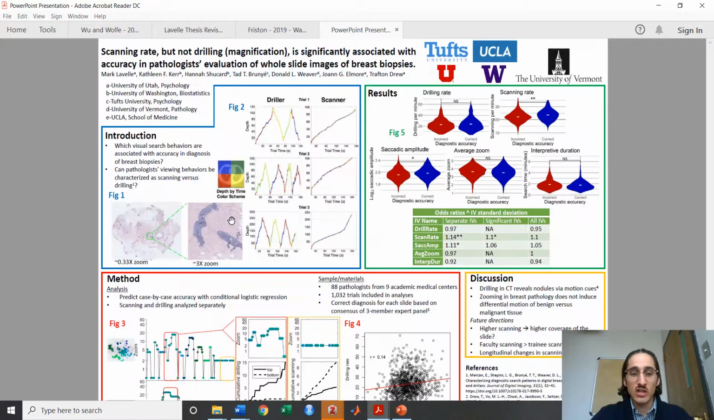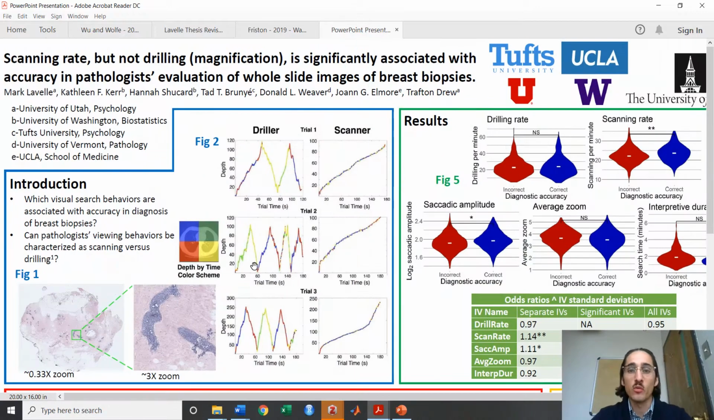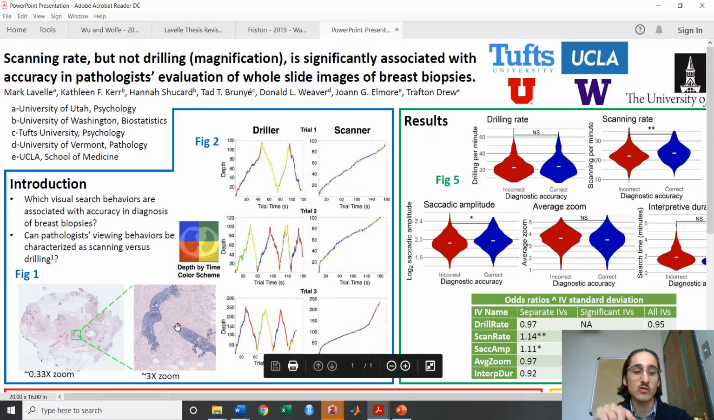Rather than viewing traditional glass slides under a microscope, the pathologists enrolled in our study viewed digitized slides on a computer screen, and that allowed us to track their eye movements as they evaluated and diagnosed the breast tissue biopsies. As you can see in Figure 1, the pathologists could zoom in and out, and they could also click and drag the tissue to evaluate different regions when they were zoomed in.